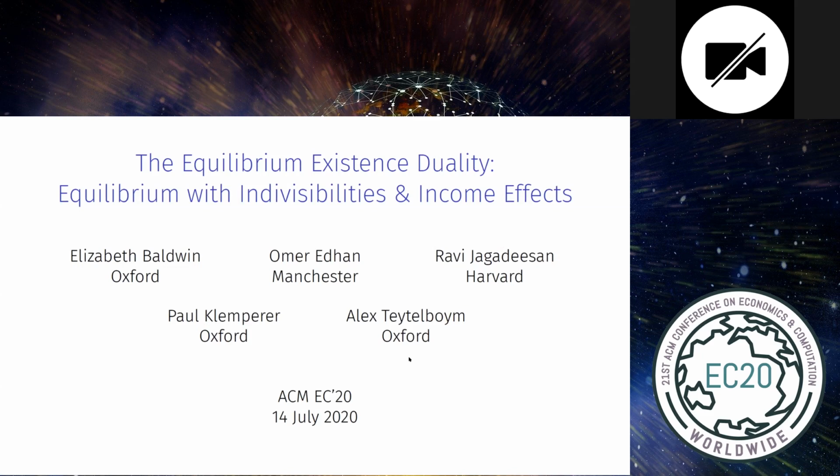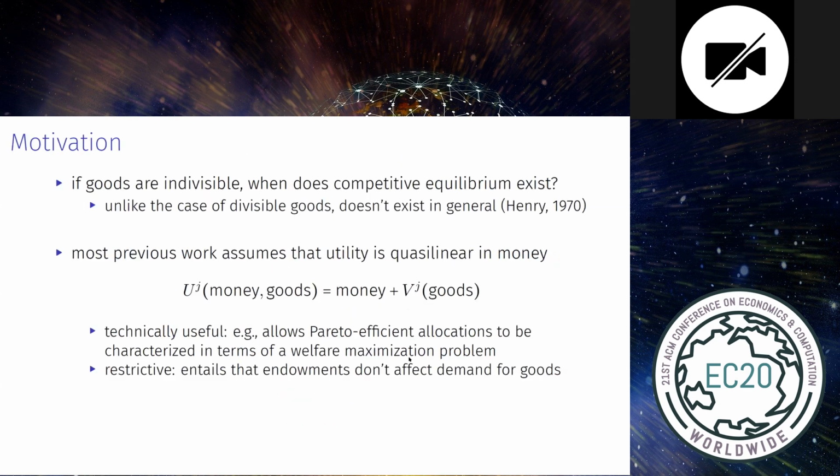The title of this talk is the Equilibrium Existence Duality, Equilibrium with Indivisibilities and Income Effects. This is joint work with Elizabeth Baldwin, Omer Edhan, Paul Klemperer, and Alex Teytelboym. This is a paper about when competitive equilibrium exists in markets for indivisible goods.